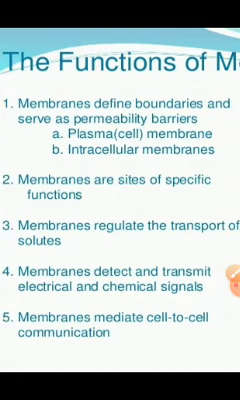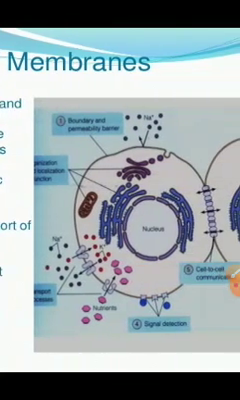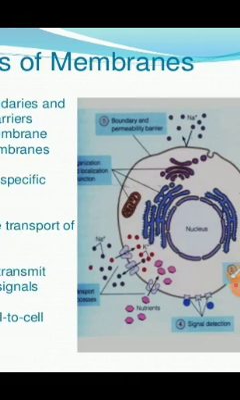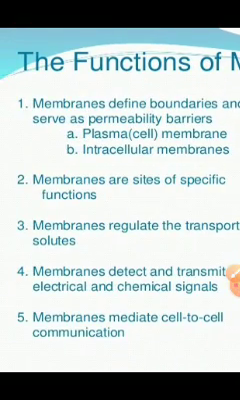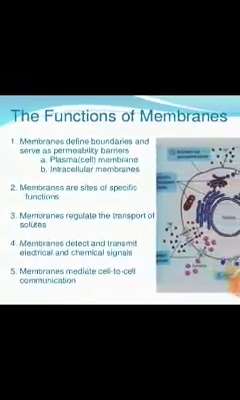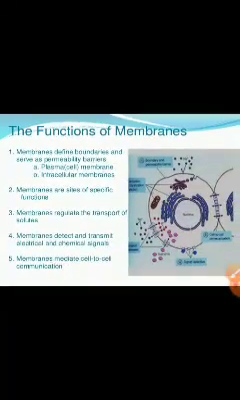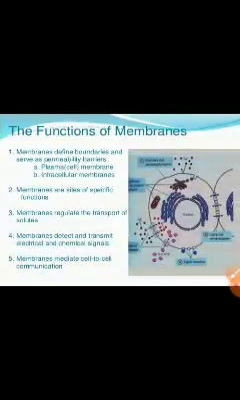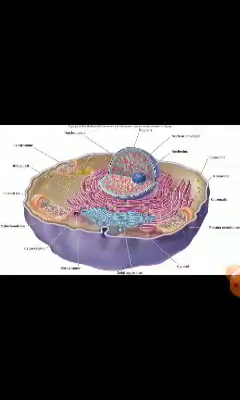The membrane mediates cell to cell communication. This membrane mediates cell to cell communication, like the secretion of certain chemicals such as acetylcholine from a nerve cell going to another nerve cell for the transmission of nerve messages. So dear students, these are the specific functions of the plasma membrane. It acts as a semi-permeable membrane.